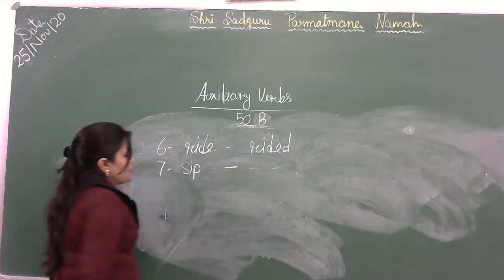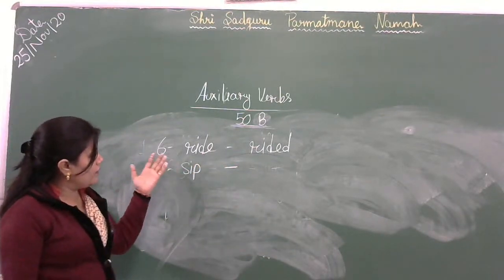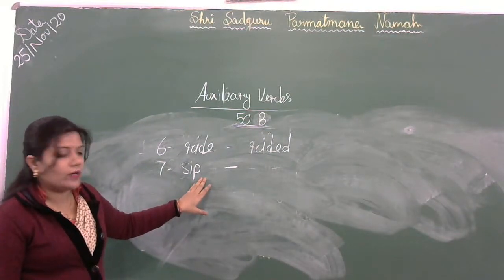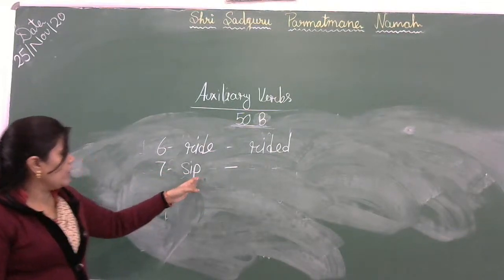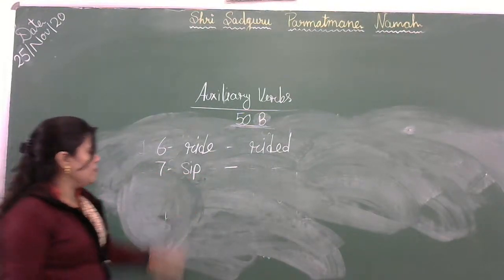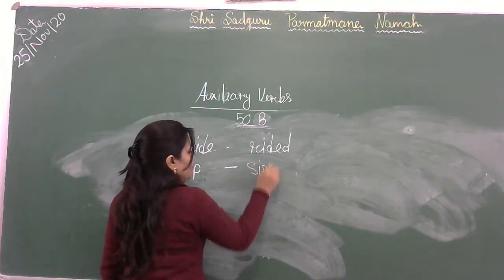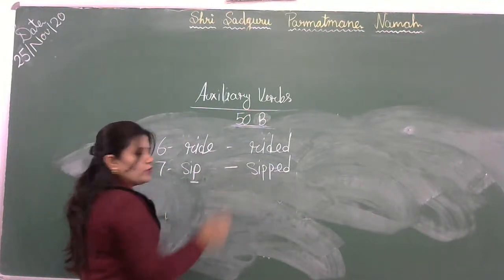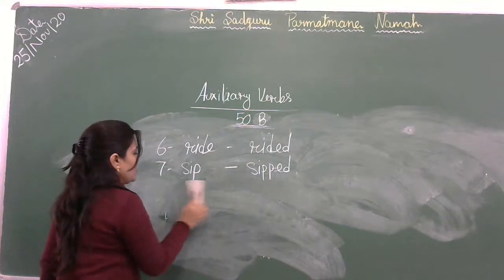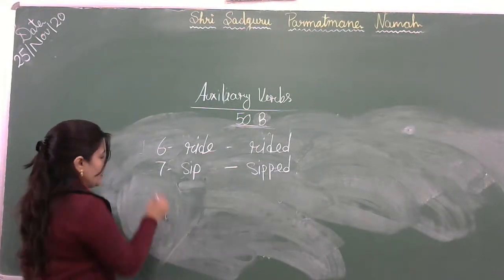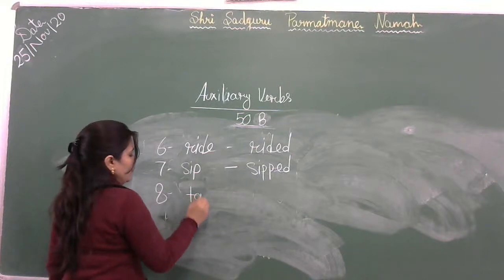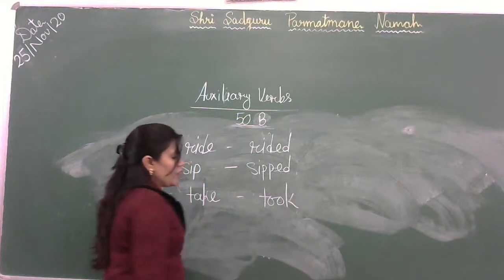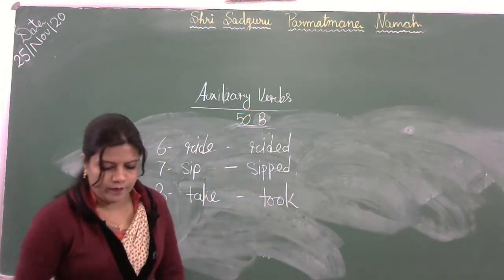See, sometimes it happens when we form a verb's past form or past participle, we need to use a repetition of the letter. Like if I form this, sit, in simple past, we will use double T instead of only one T, we need to use repetition of T, double T. Okay, sat. Then eighth number, take, here write took. Okay, take, took, taken.